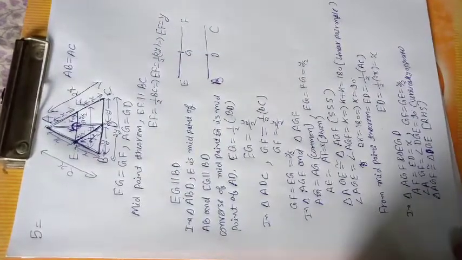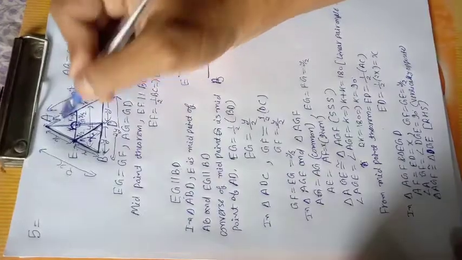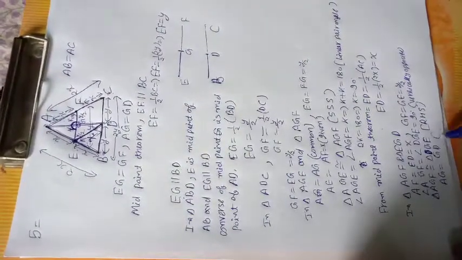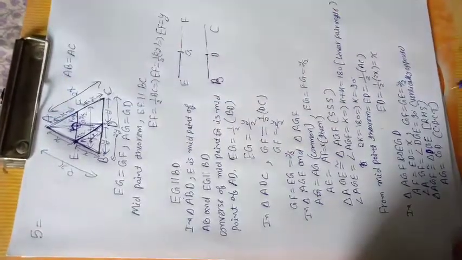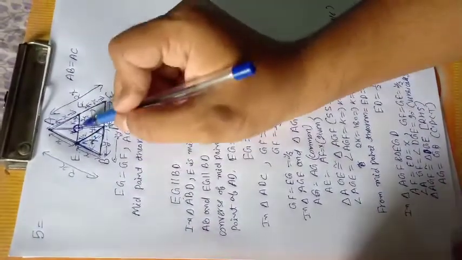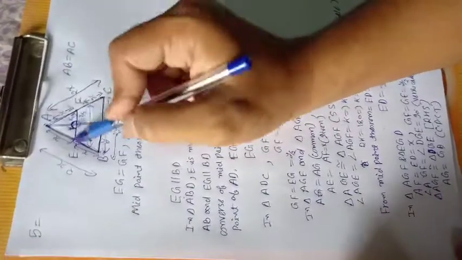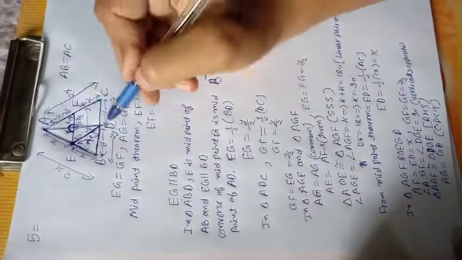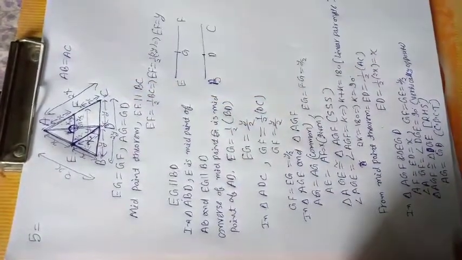Now if it is congruent, then AG equals GD by CPCT. Now AG equals GD, EG equals GF, then AD and EF bisect each other at 90 degrees.